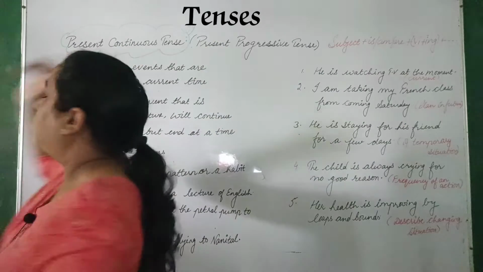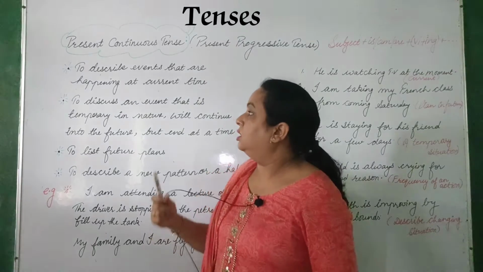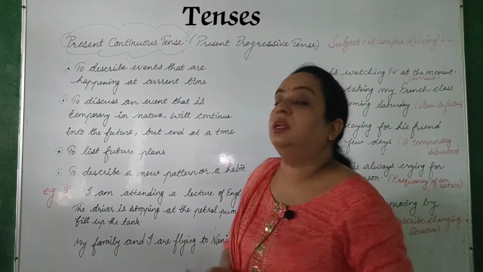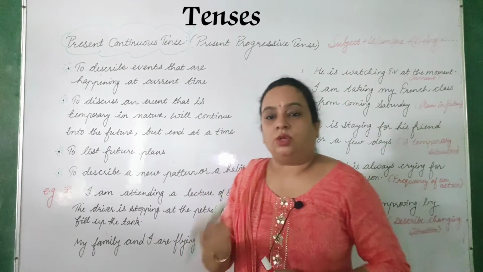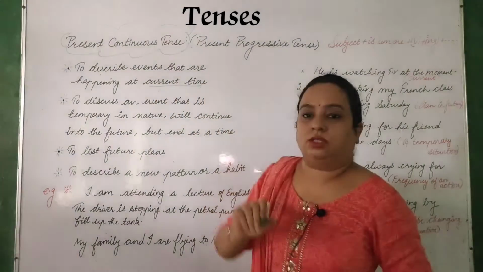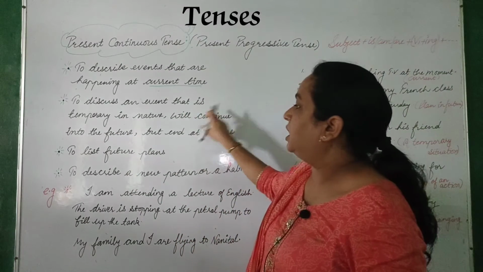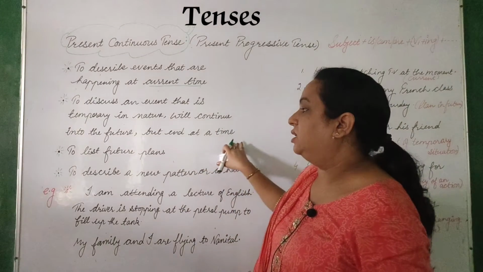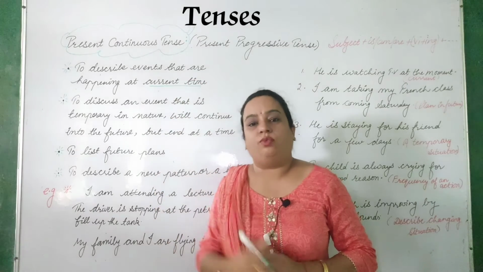Now present continuous tense. So the first thing we will learn here, as I've told you, is that this is used to describe events that are happening at the current time, like right now I am teaching you present continuous tense. So this is the first thing, current time actions, right? Second one is to discuss an event that is temporary in nature, will continue into the future but end at a particular time. Suppose I went somewhere, right?